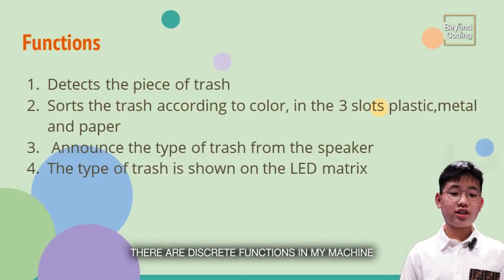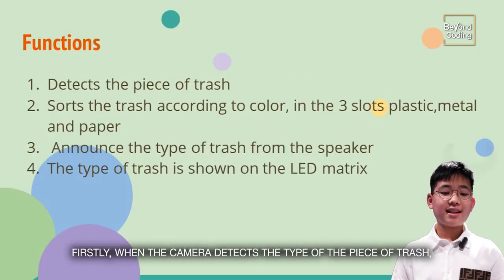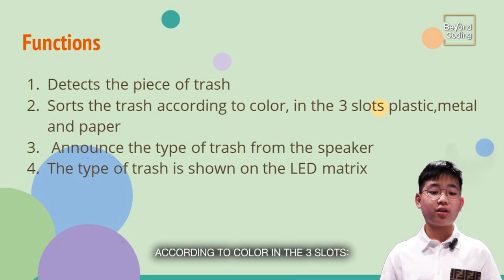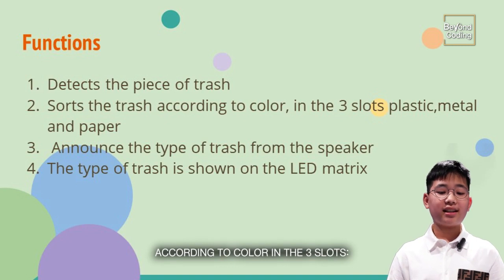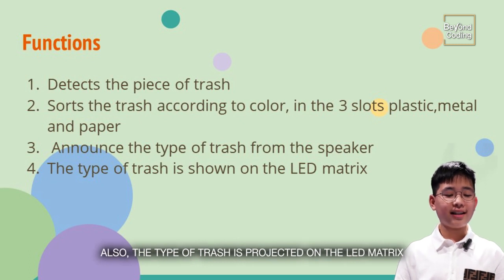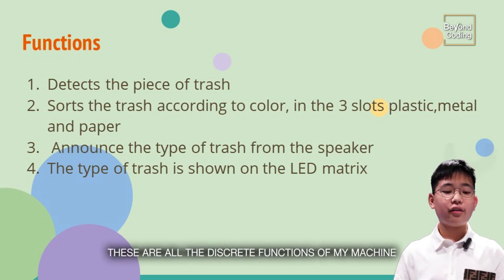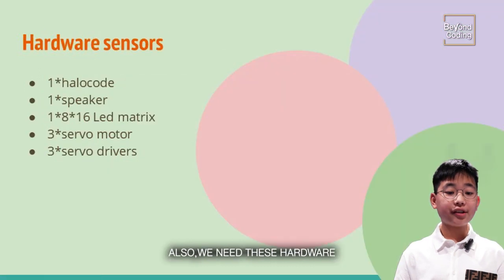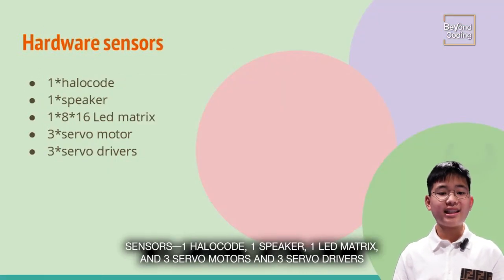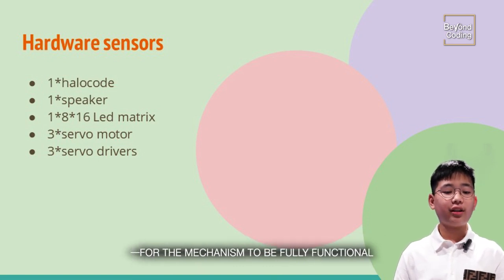There are discrete functions in my machine. Firstly, when the camera detects the type of the piece of trash, the servo motor turns and sorts the trash according to the color into 3 slots: plastic, metal, and paper. Then it cites the type of trash from the speaker. Also, the type of trash is projected on the LED matrix. These are all the discrete functions of my machine. Also, we need these hardware sensors: 1 Halo Code, 1 speaker, 1 LED matrix, 3 servo motors, and 3 servo drivers for the mechanism to be fully functional.